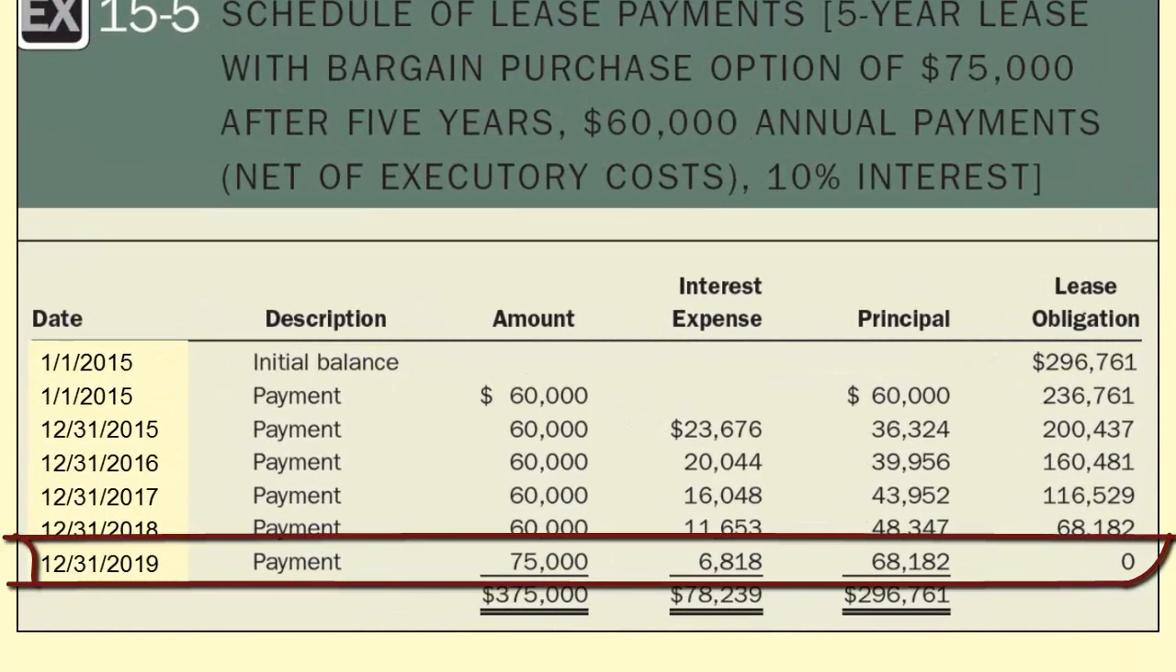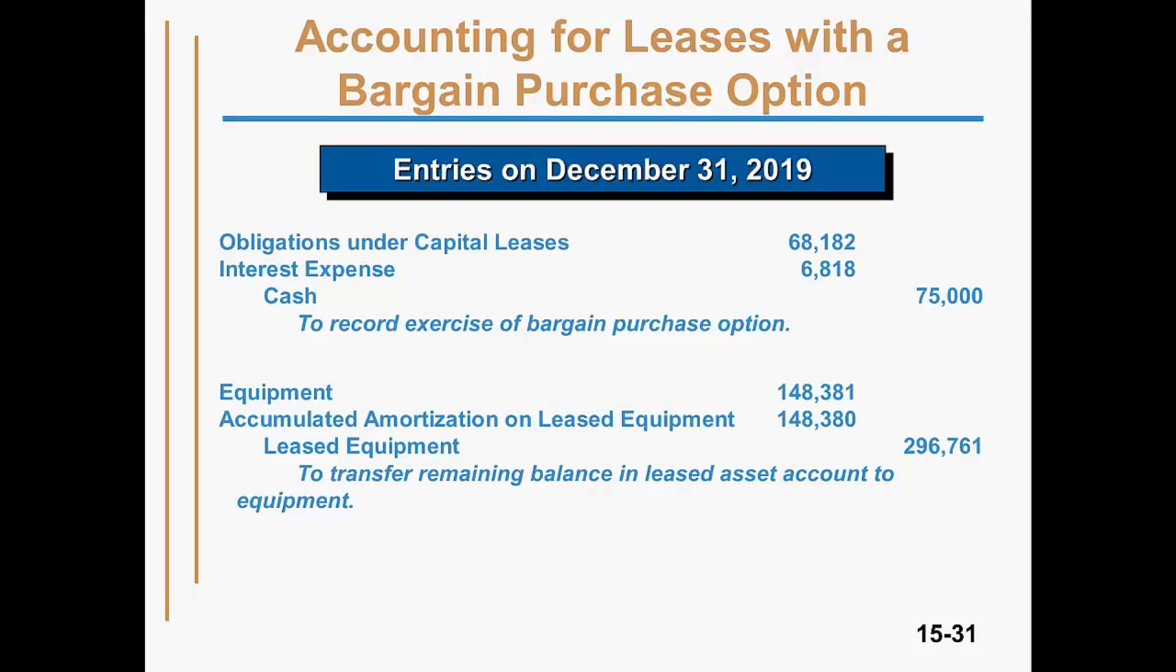The difference is found in the last year. We have one final payment to account for, that of the bargain purchase amount of $75,000. The entries up to the last year are the same, with amounts taken from the schedule. Presented here is the entry for the last year, in which the bargain purchase option is exercised. First, we record the last entry pertaining to the interest expense and the reduction of the lease liability, just as we would have in the previous example.